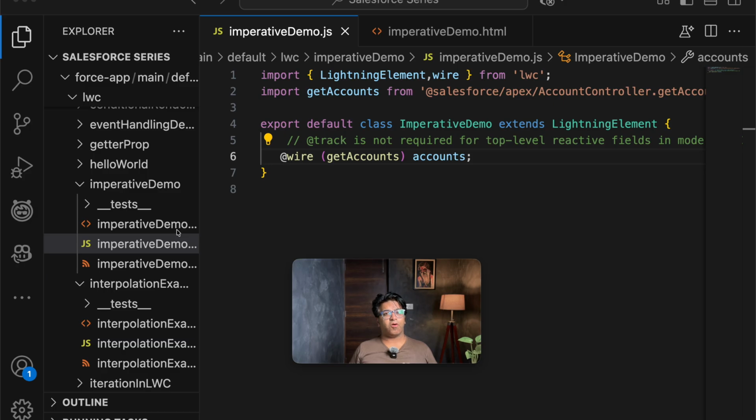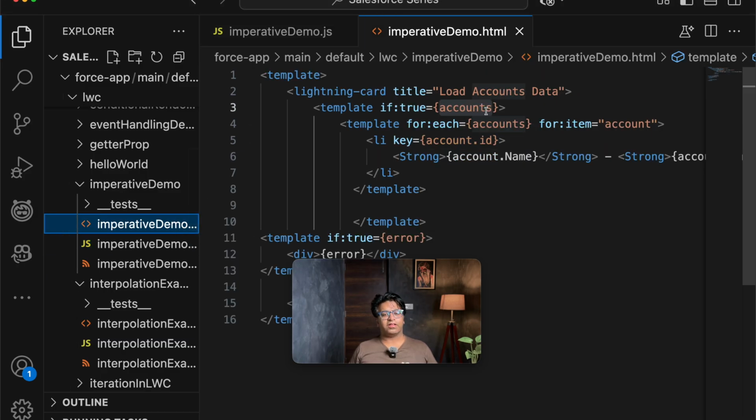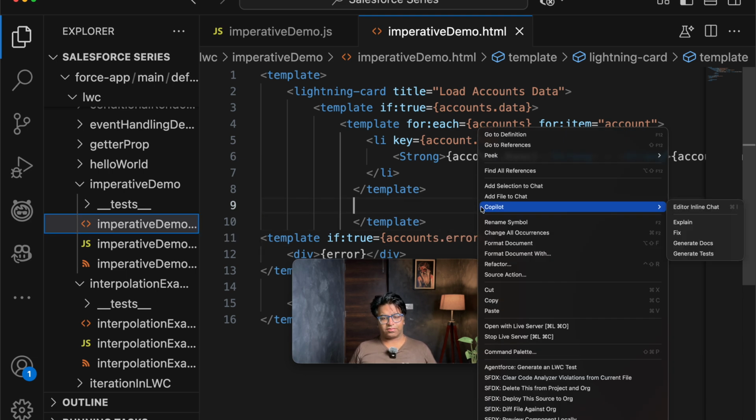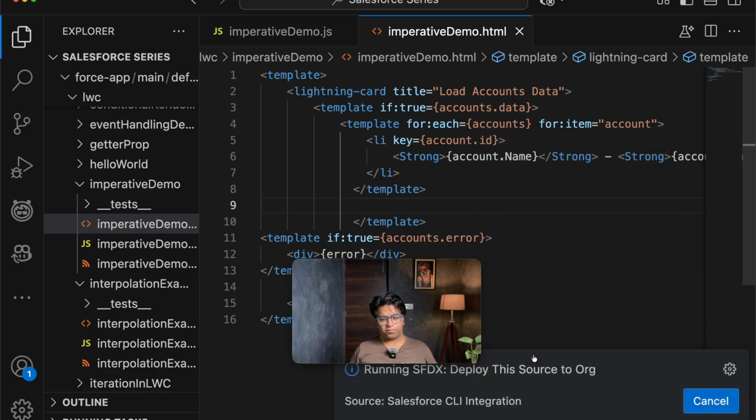But in my HTML part, the data will be segregated into accounts.data, and here I will use accounts.error. So that's it. Let's refresh our data and deploy our screen so that we don't get any issue.